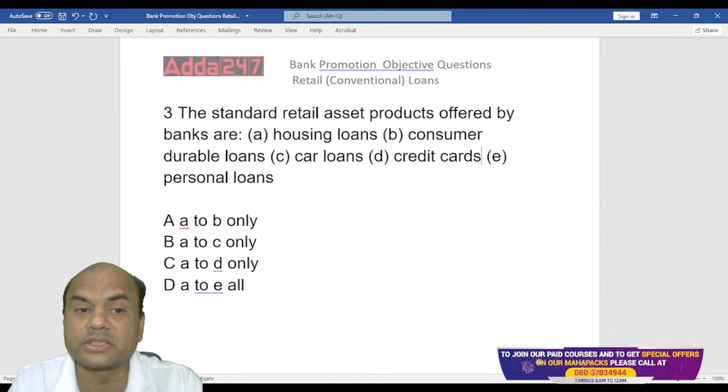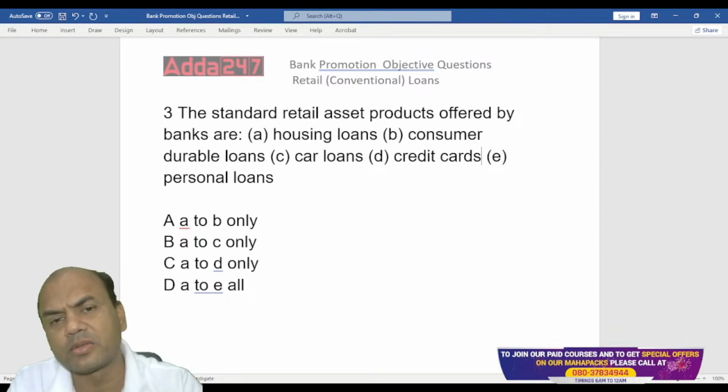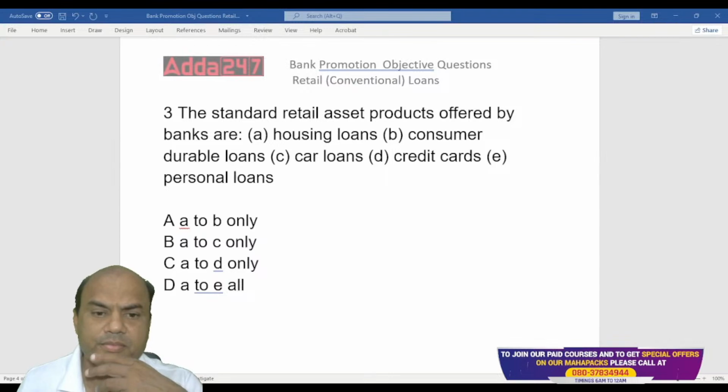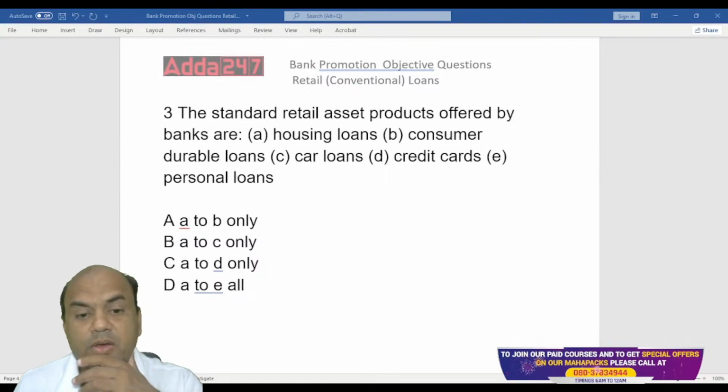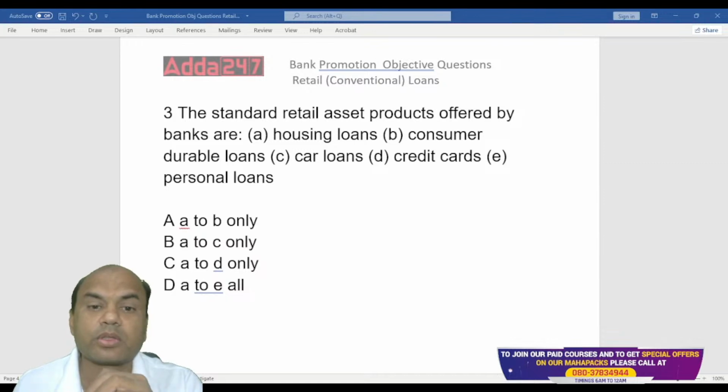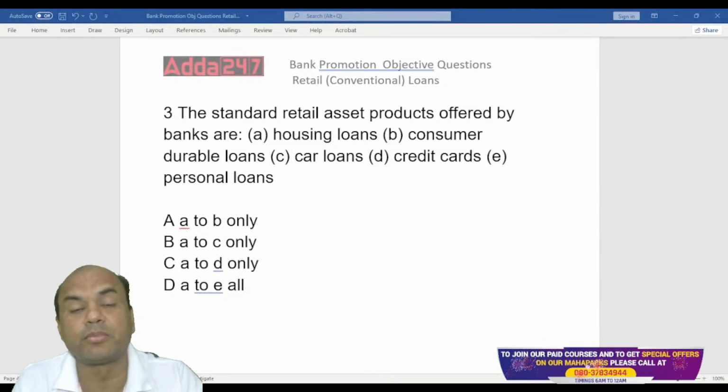Is it housing loan? Is it consumer loan? What is consumer durable loan? Tell me everyone. Consumer durable loan is the most important loan coming up. It's the most happening thing now in banking.